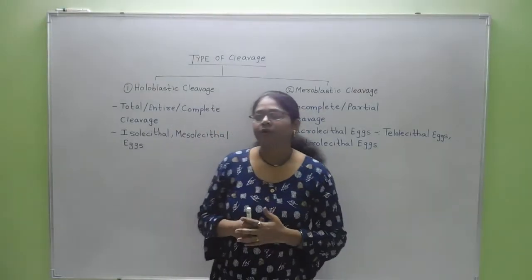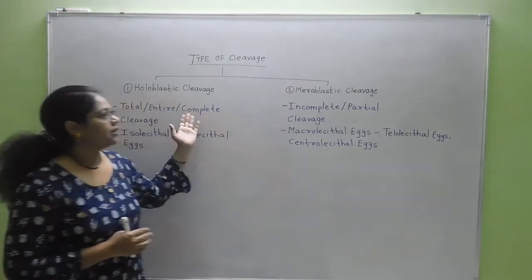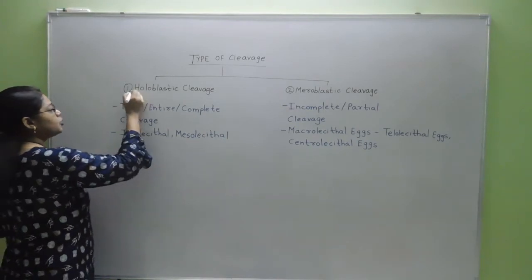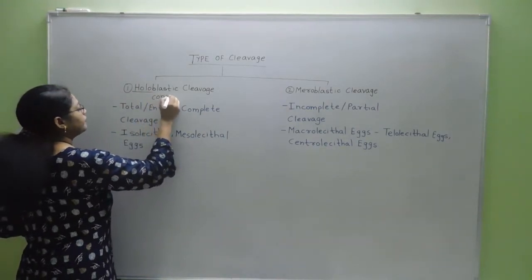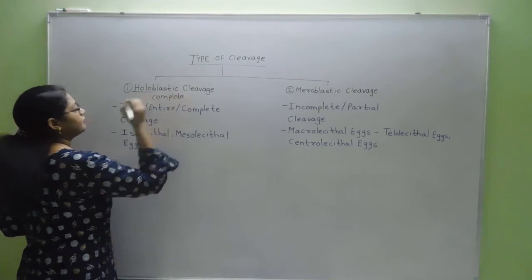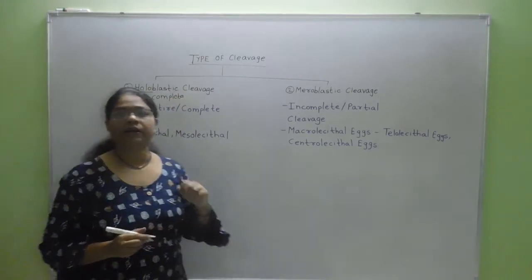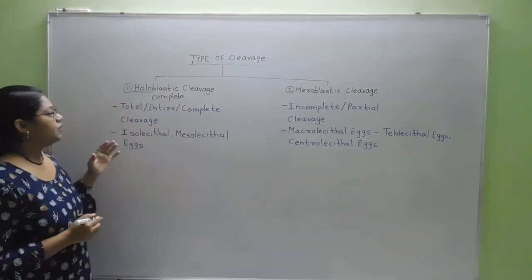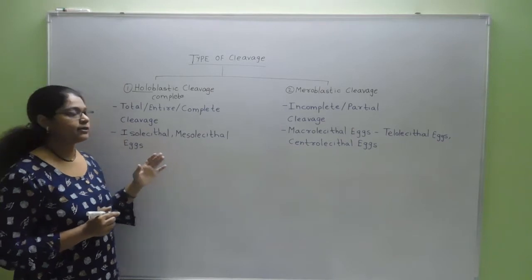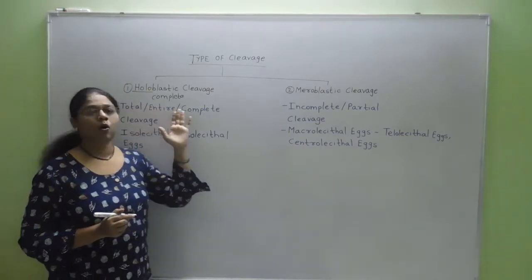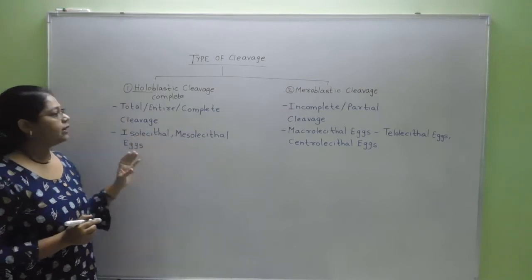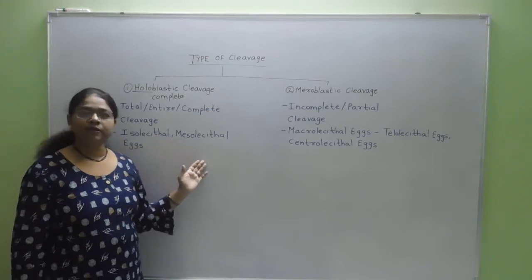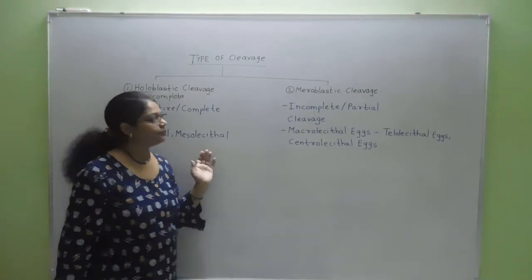There are two types of cleavages, holoblastic cleavage and meroblastic cleavage. In holoblastic cleavage, holo is complete. As the complete egg is divided by a cleavage furrow, such a type of cleavage is called total, entire or complete cleavage. Holoblastic cleavage takes place in the isolecithal and mesolecithal kinds of eggs.